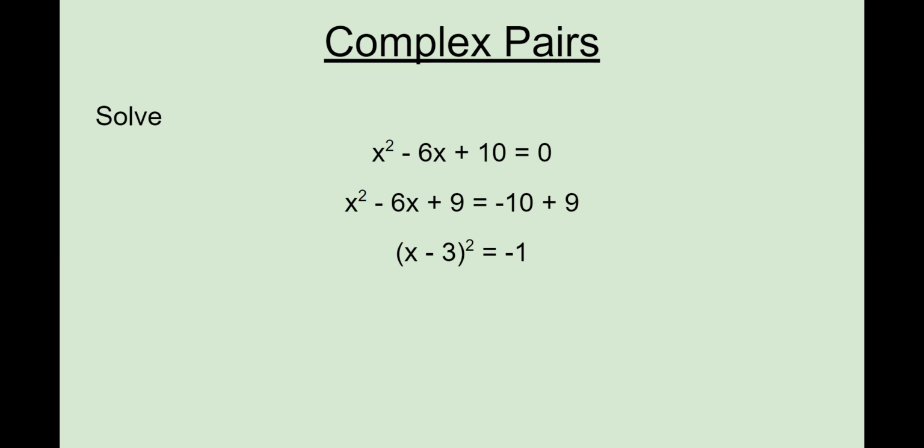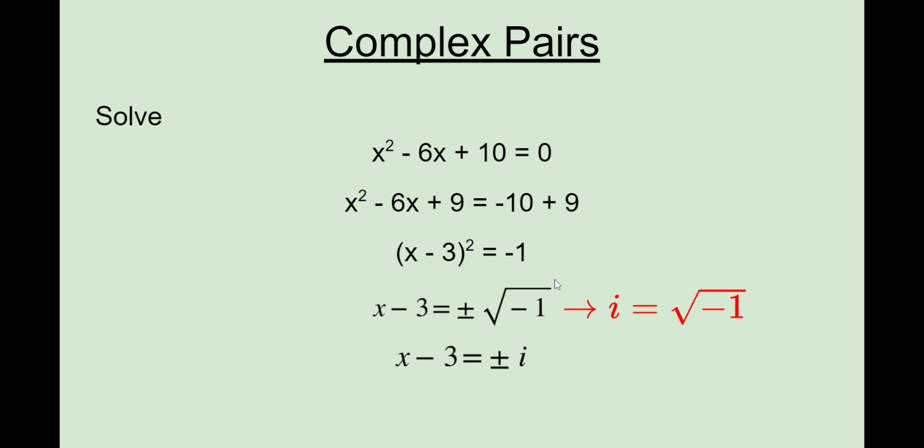Okay, and so now, this is where you might get confused, but it's the same thing as we've always done. I want to solve for x. So right now a square is in the way, so let's square root both sides. By square root, remember you include a plus or minus. So square root of negative 1. Well, this is nice, we recognize the square root of negative 1. That's i. So this is just x minus 3 equals plus or minus i. And then add 3 to both sides, and then x equals 3 plus or minus i.